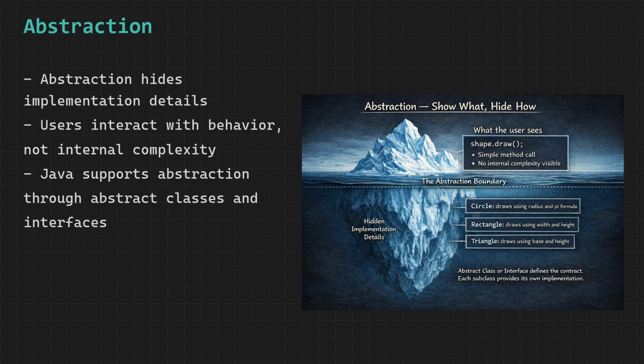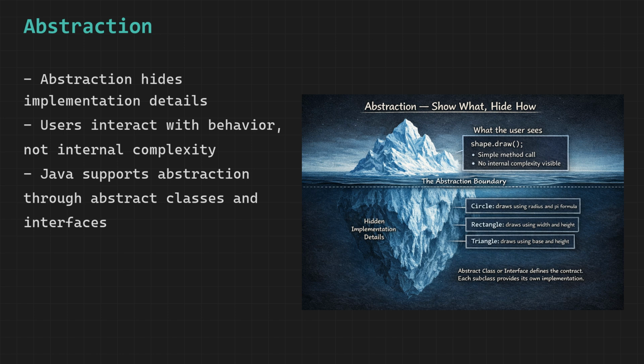Think about driving a car. When you press the accelerator pedal, the car moves forward. You do not need to know anything about how the fuel injection system works, how the engine converts fuel to motion, or how the transmission adjusts the gear ratio. All of that complexity is hidden from you. You only see and interact with the simple interface, the pedal. This is abstraction in everyday life.